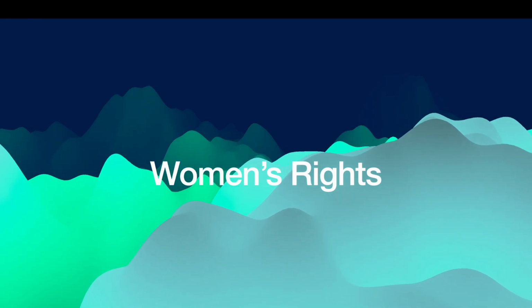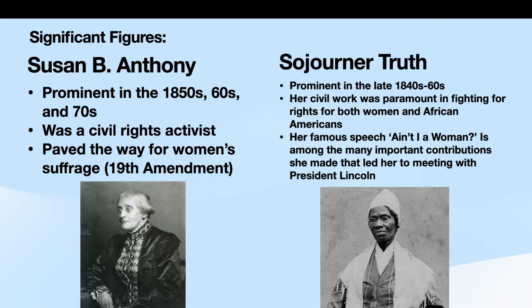The first topic I'm going to cover is women's rights. Two significant figures in the fight for women's rights in America were Susan B. Anthony and Sojourner Truth. Susan B. Anthony was prominent in the 1850s, 60s, and 70s. She was a civil rights activist who paved the way for women's suffrage, and Sojourner Truth was prominent in the late 1840s through the 60s. Her civil work was paramount in fighting for rights for both women and African Americans. Her famous speech, "Ain't I a Woman?" is among the many important contributions she made that led to her meeting with President Lincoln.